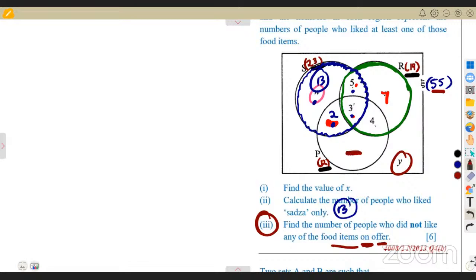So in actual sense, the question was fill in the diagram. Are we seeing the type of question? It was just fill in the diagram. But instead of asking that type of question, they are now asking stage by stage, step by step. So calculate M first. To calculate M, which part are we going to use?